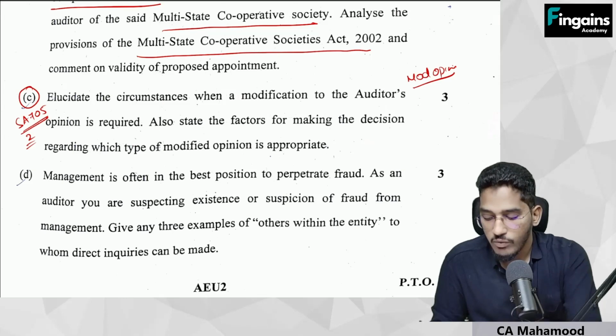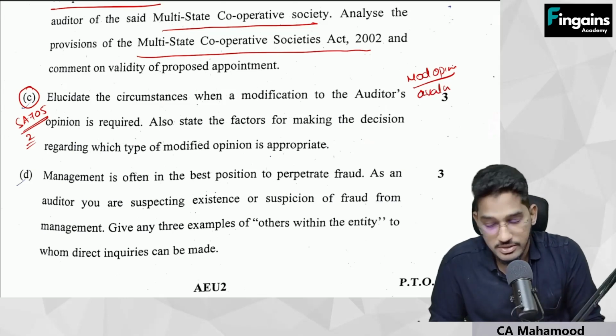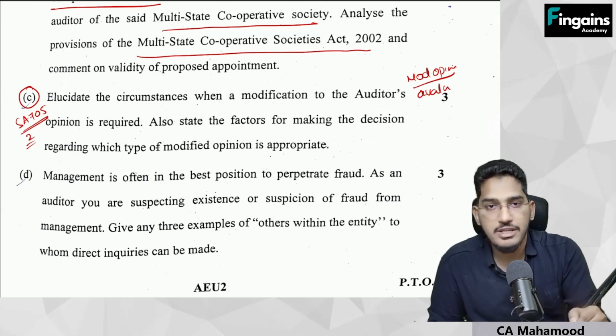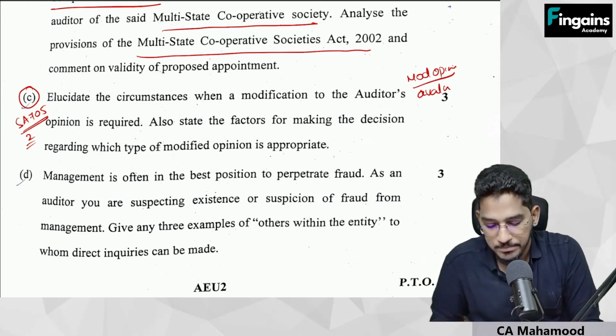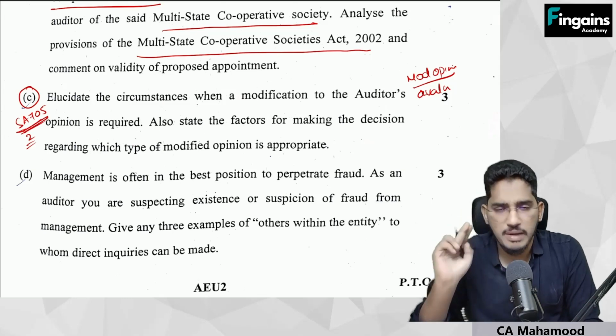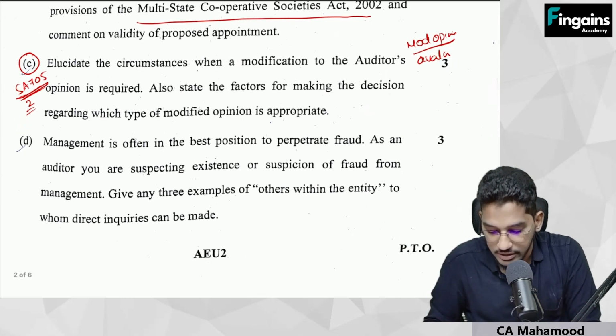Only two factors: whether you have availability or non-availability of sufficient and appropriate audit evidence. Along with that, one more thing, pervasiveness of the misstatement, whether the misstatement will be pervasive or not. These two factors will be enough to decide which kind of modified opinion will be appropriate. So from SA 705, the first two paragraphs whatever are there, that you are supposed to write here.